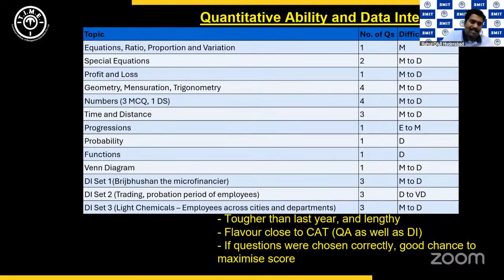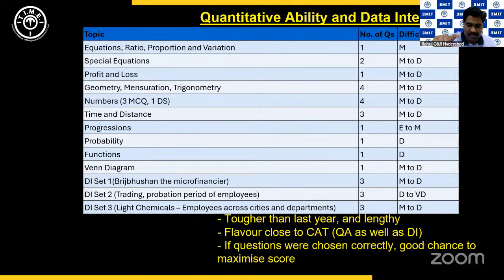In the CAT, the sunburst chart was fairly easy to interpret. All the figures were given. You just had to immediately refer to the chart and answer the questions. However, in today's set, there were 6 unknowns, U, V, W, X, Y, Z. There were 6 unknowns, and the 3 questions had to be answered with partial information only. So that made the set extremely lengthy, painstakingly lengthy, and a lot of calculations had to be done repeatedly.